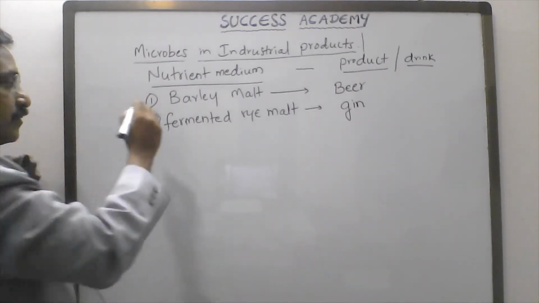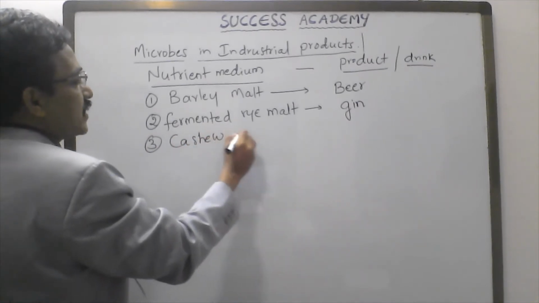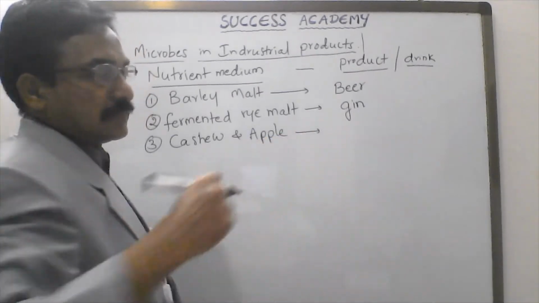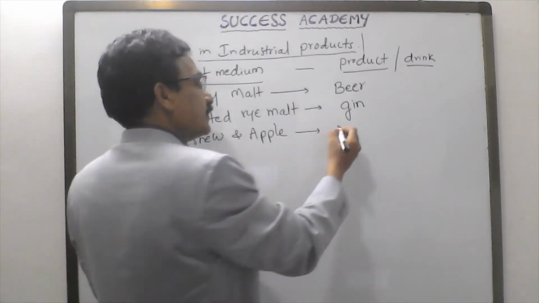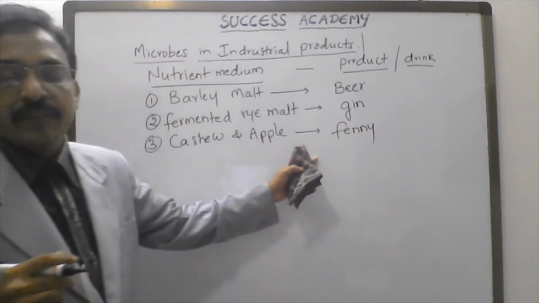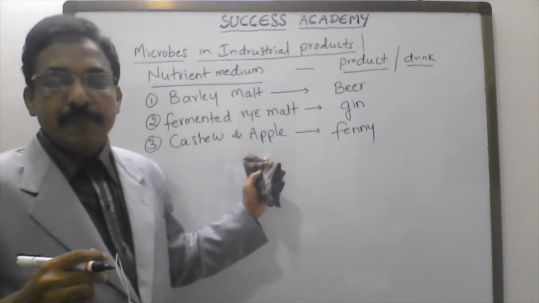Next, from cashew and apple, the product is Fenny. Fenny is a drink which is produced from the cashew and apple.